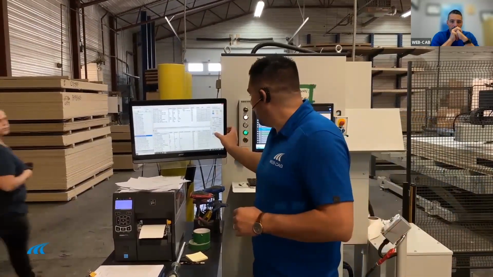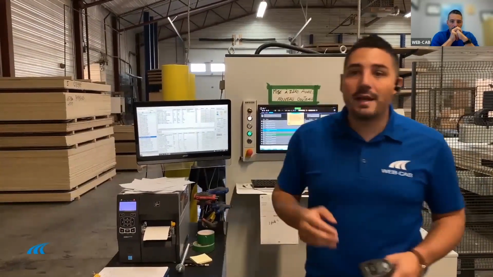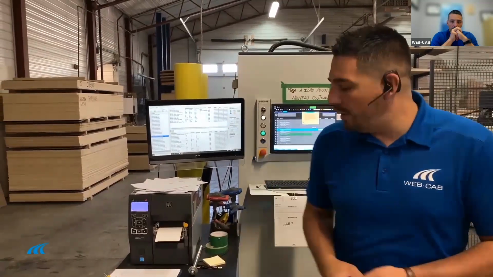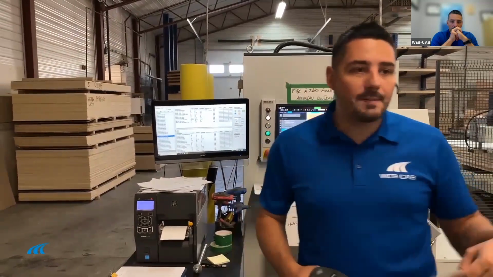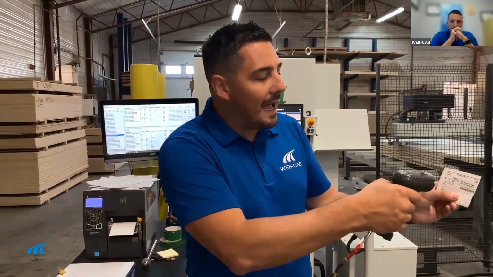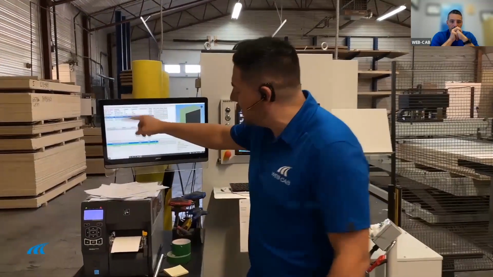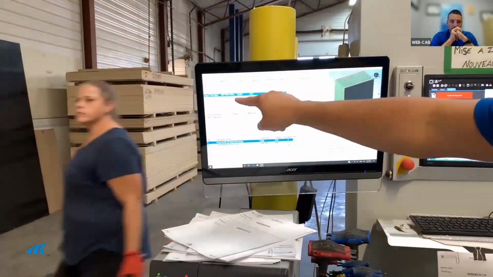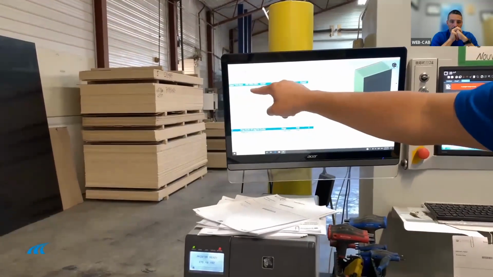Now, the last little thing we want the operator to do: if there is a damaged part, we want them to specify which part has been damaged at the CNC. How do we do that? We take the part that has been broken, with the label placed by the CNC, and just scan its unique barcode. Automatically, the system sends me directly to the right component and specifies that this is the part I want to call damaged.